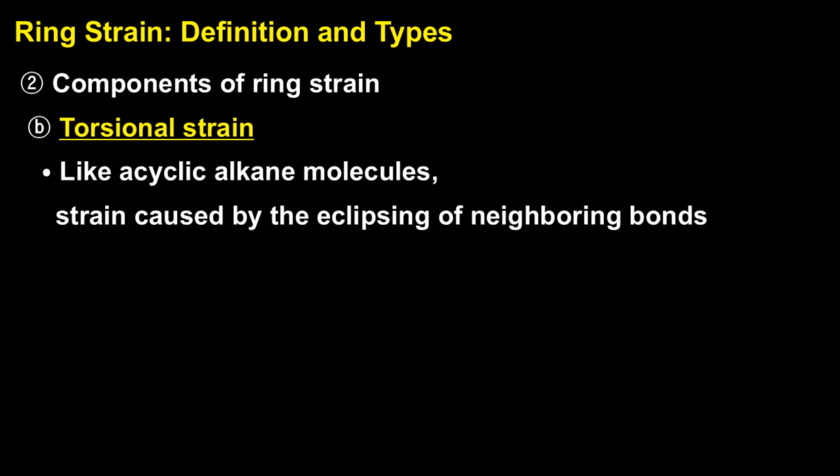Torsional strain comes from eclipsing interactions between neighboring bonds, just like what we see in acyclic alkanes. In cyclopropane, all the C-H bonds are stuck in an eclipsed conformation, which makes the molecule super reactive and unstable. But in cyclohexane, the chair conformation lets the bonds stay staggered, which means torsional strain is minimized. And that's a big part of why cyclohexane is so stable overall.